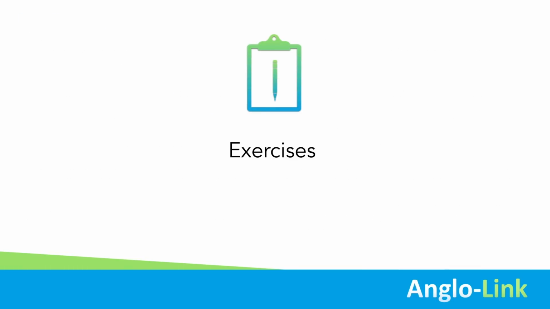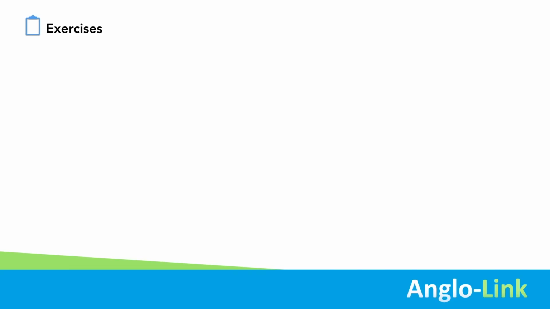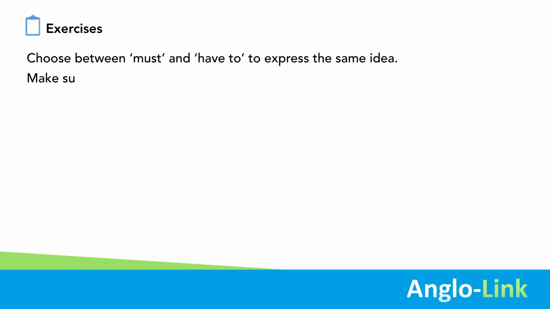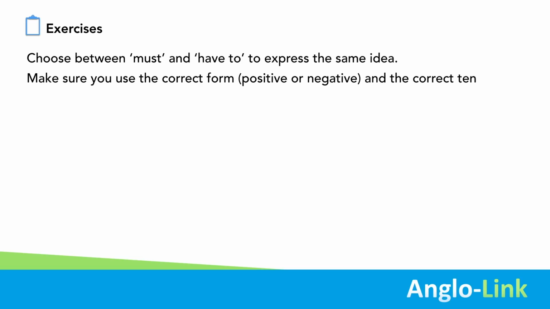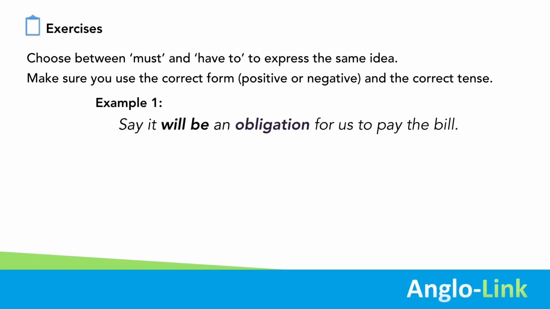Okay, it's time for exercises. I'd like you to choose between must and have to express the same idea. And make sure you use the correct form, positive or negative, and the correct tense. For example, say it will be an obligation for us to pay the bill. We will have to pay the bill, an obligation in the future, but we can use must as well.